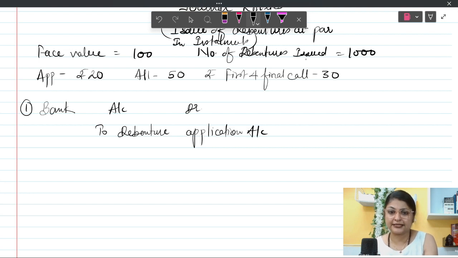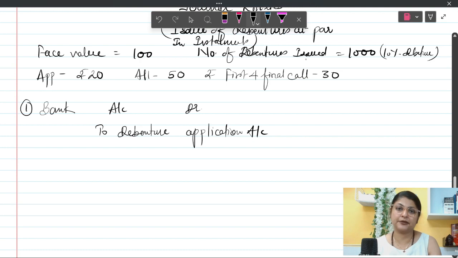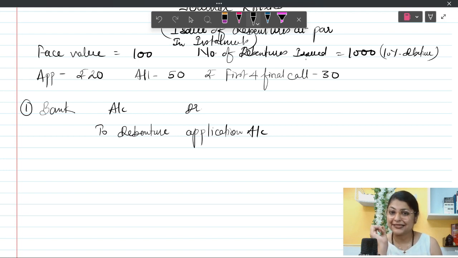What is this? I forgot to mention the name of the debenture. 10% debenture. This is the name of the debenture. This prefix means the rate of interest which the company is going to give to the debenture holder. What is this application account?